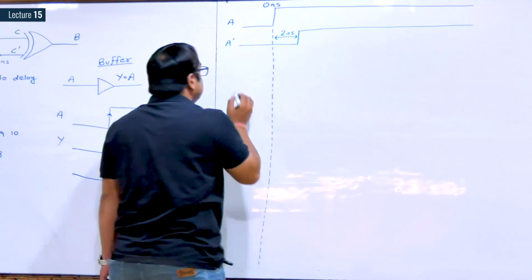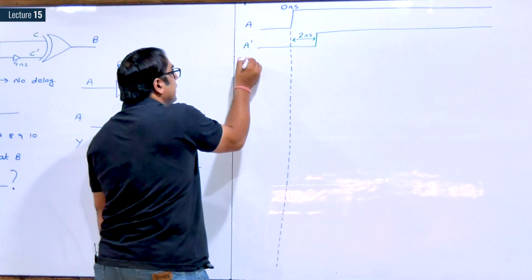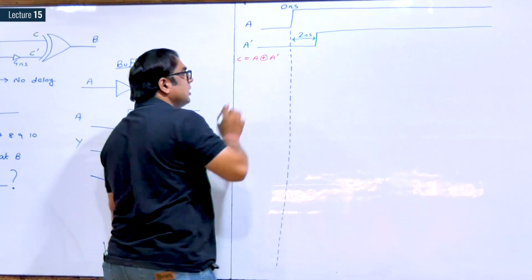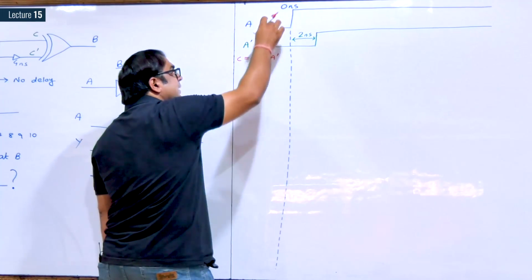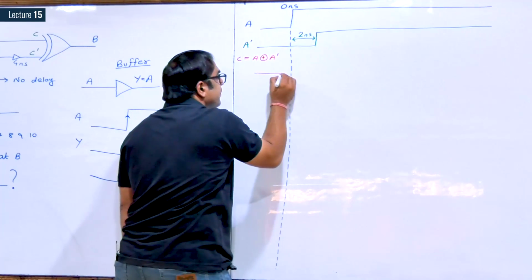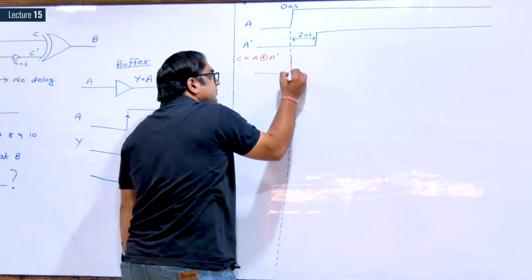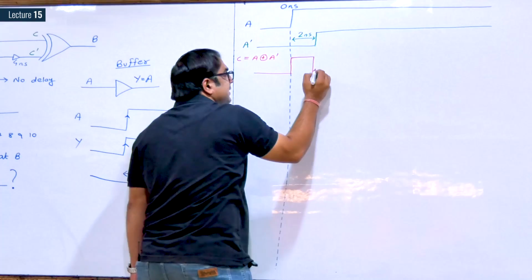Now what is C? C is equal to A XOR with A dash. XOR of both these. So 0 XOR with 0 will be 0. 1 XOR with 0 will be 1. 1 XOR with 1 will become 0.